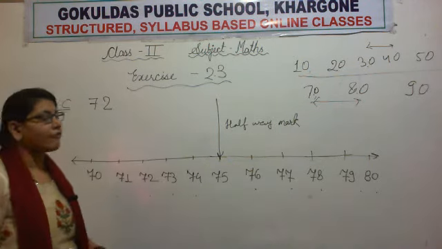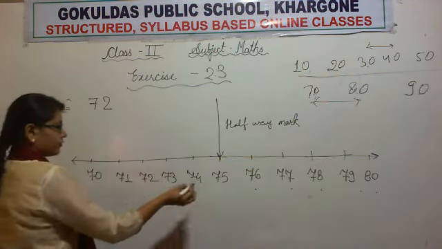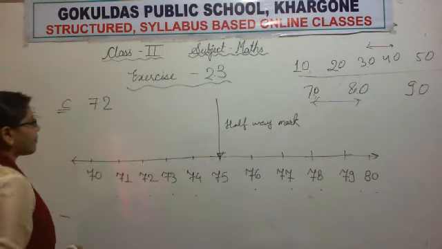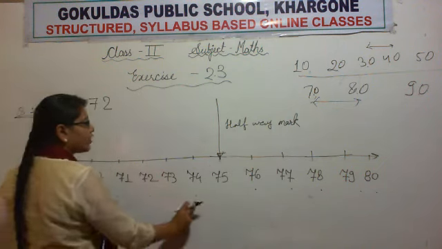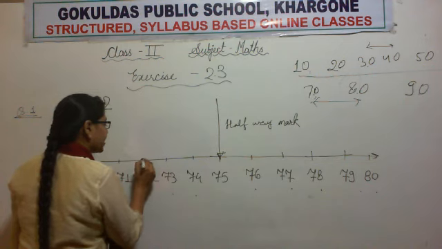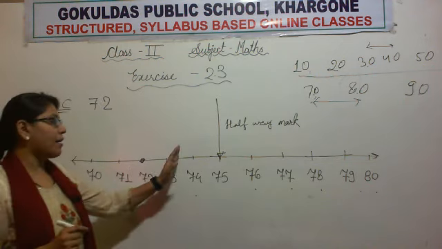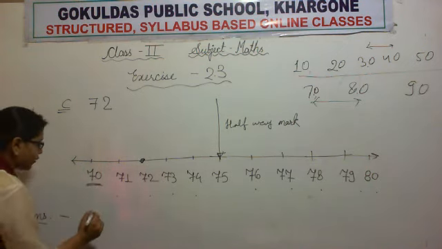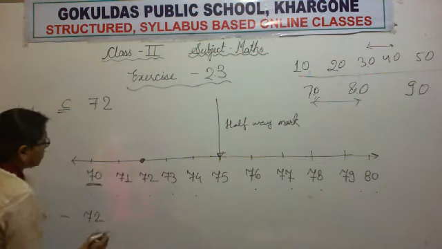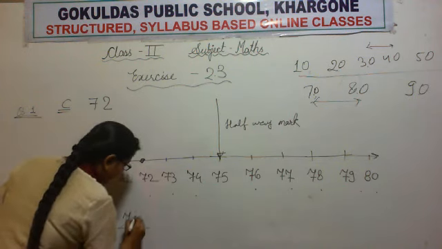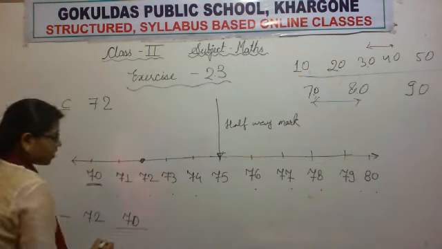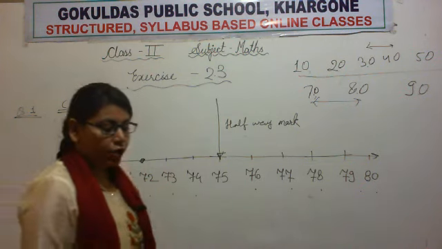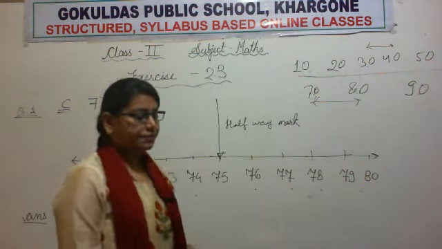Okay, this is our halfway mark. Now, we will mark the number 72. So, where is 72? Here. We will mark this number 72. Now, the number is left to the halfway mark. So, what will we do? We will round down to 70. So, when we round off 72, we get 70. Okay. I hope you all understood.